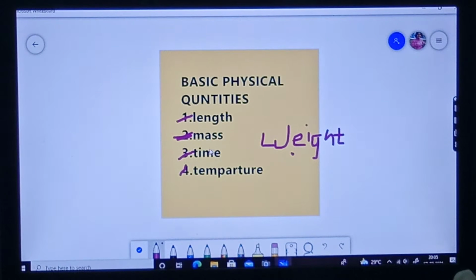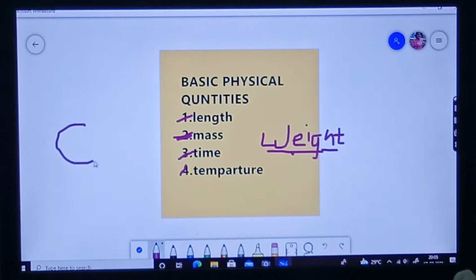It's just similar to weight, but it is not equal. Mass is not equal to weight. What is the difference between mass and weight? Weight means the gravitational pull of the earth.